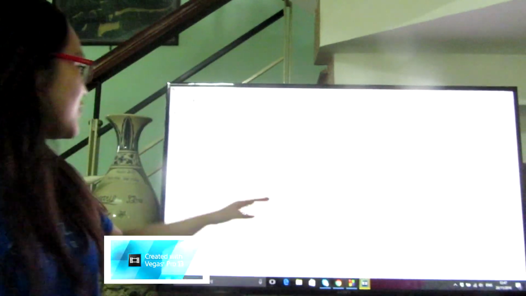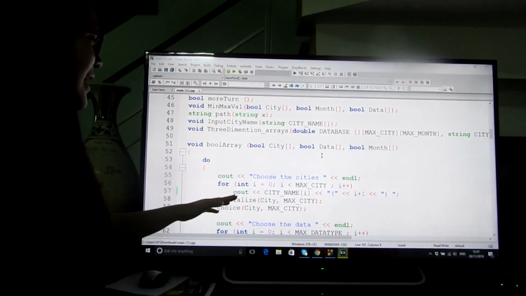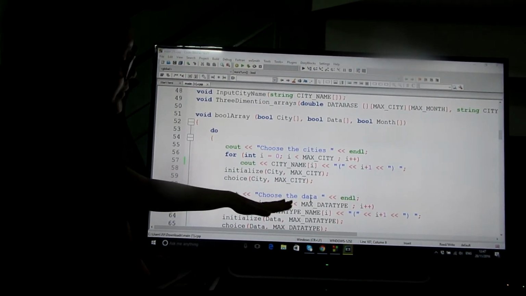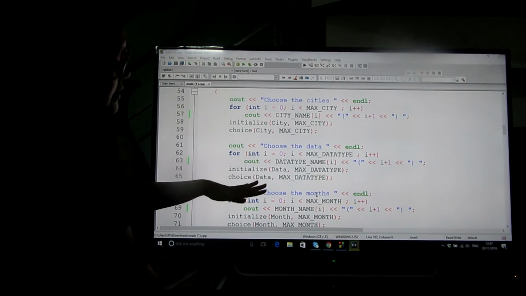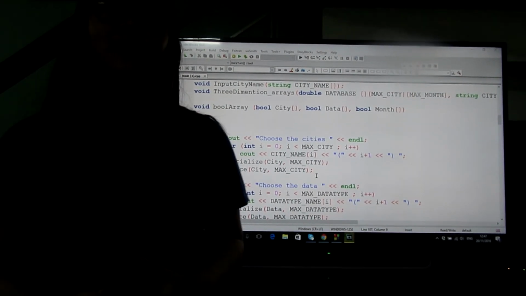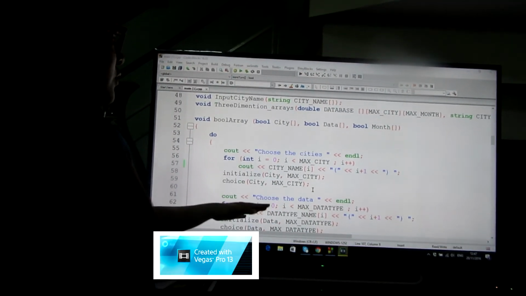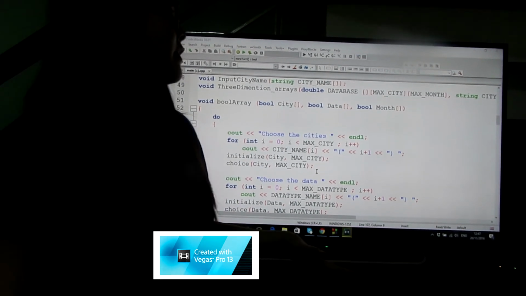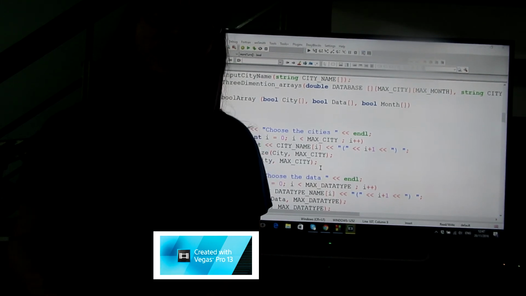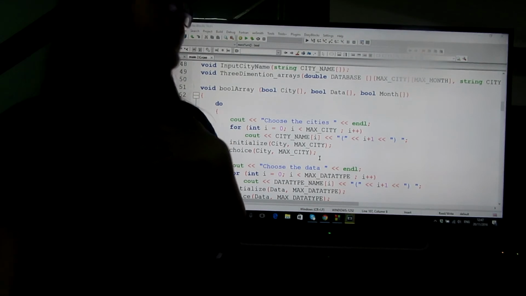Hello Professor, my name is Thanh. I will introduce to you the Bool array function. In this function, I will display the name of the city, the data of the city, and the name of the month. Then I will ask the user his choice, and finally I will ask the user if he or she wants to continue the program. I will introduce in detail.